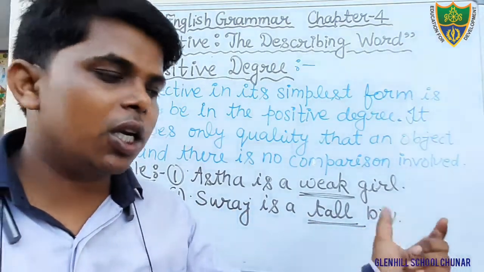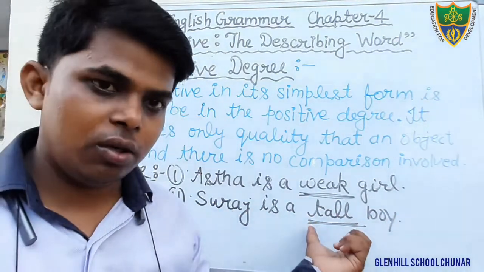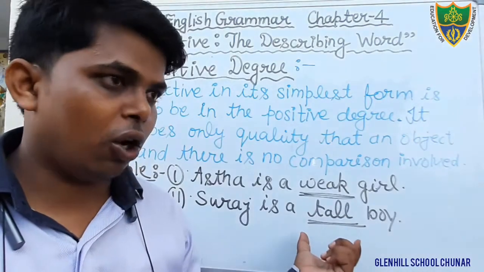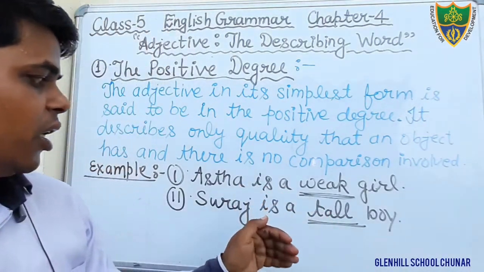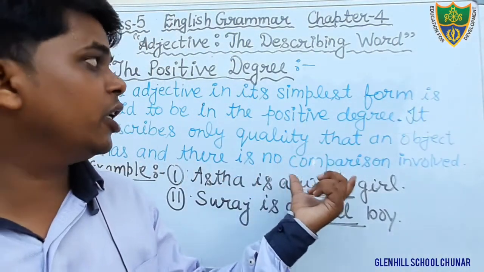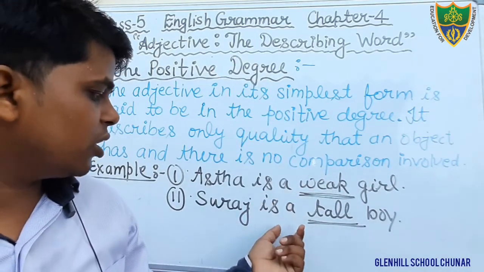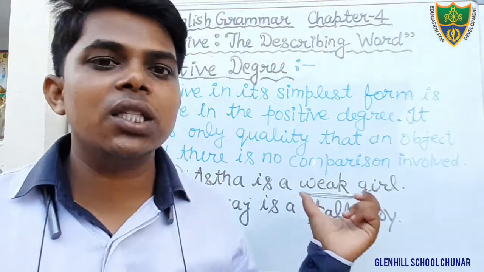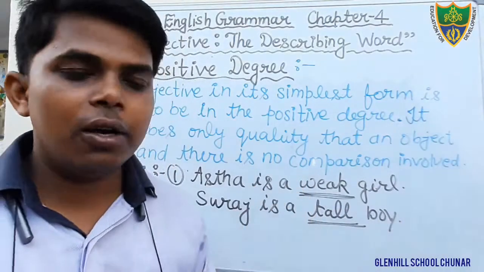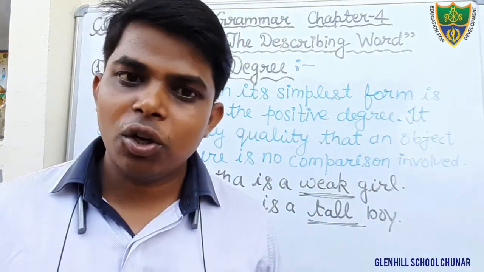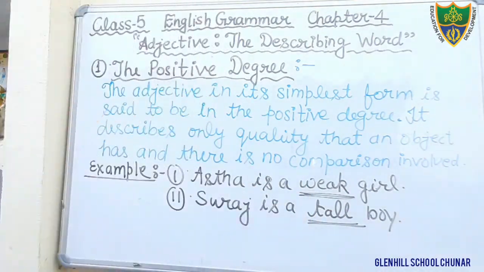And what is the quality of that boy? That he is tall. Therefore, in this sentence, the word tall is positive degree. Okay, students? So, just write it in your notebook.